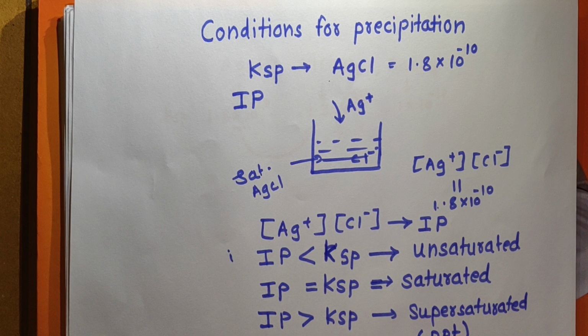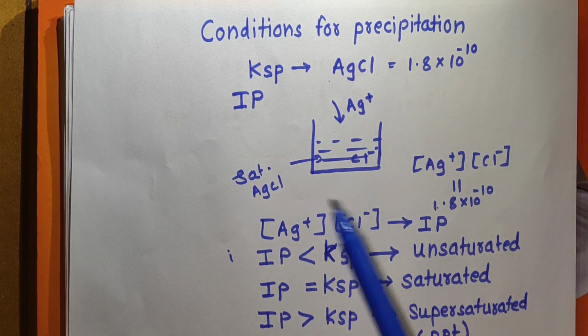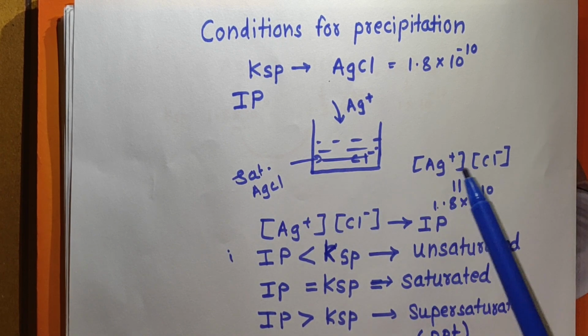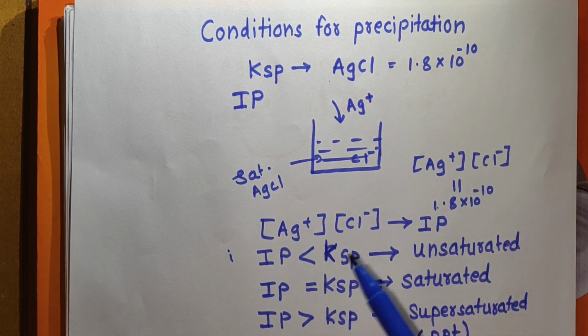That means if you have to obtain the PPT of that salt, you must know the solubility product of that salt and what the concentration of the ions should be to obtain the precipitation. Now in the next video we shall solve some problems on the basis of the value of Ksp and S.